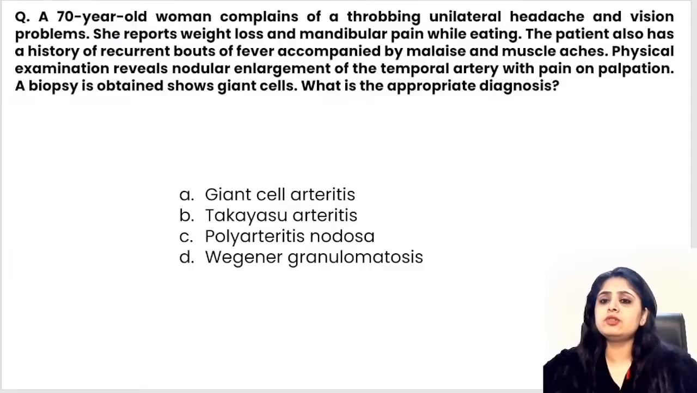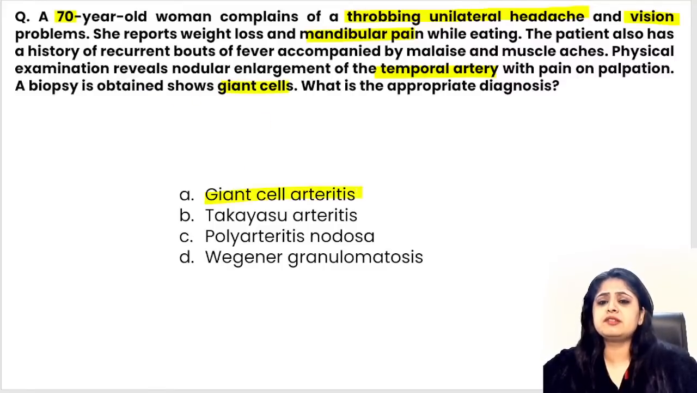I've got you two questions on the same theme. So first I want you to answer this first question. Here you've got an elderly 70-year-old woman who's come to you with throbbing unilateral headache and vision problems with weight loss, mandibular pain. The patient also has bouts of fever, malaise, muscle aches. There's enlargement of temporal artery with pain on palpation.